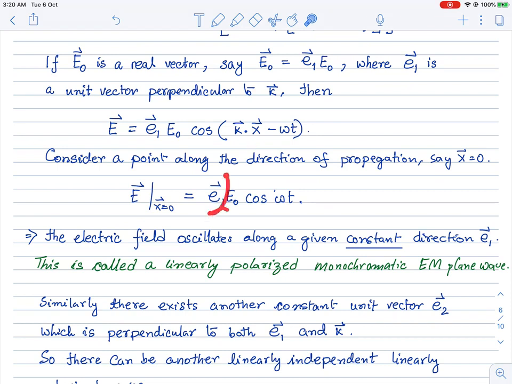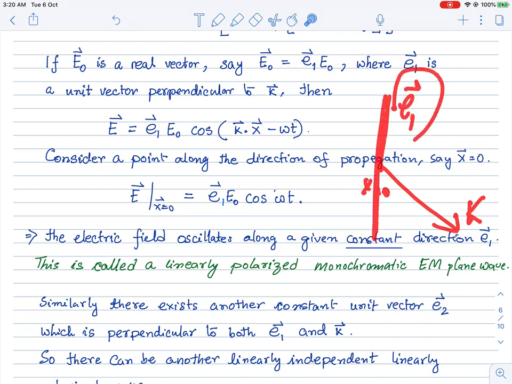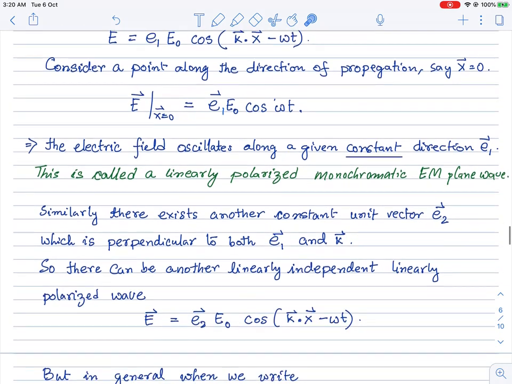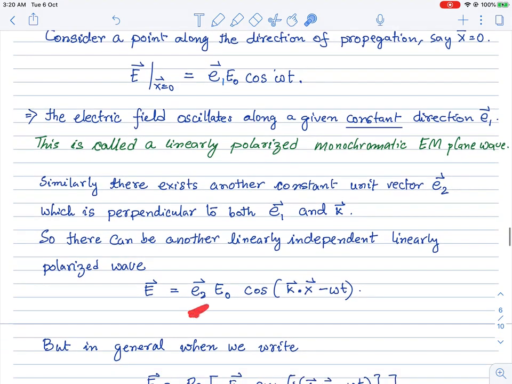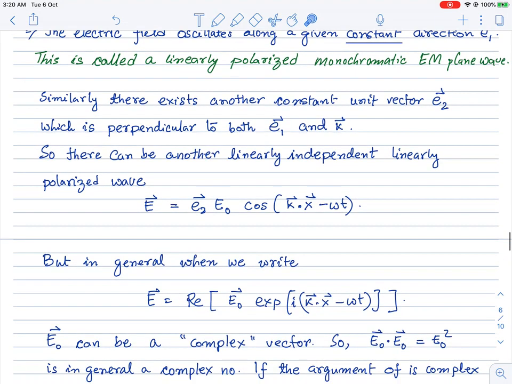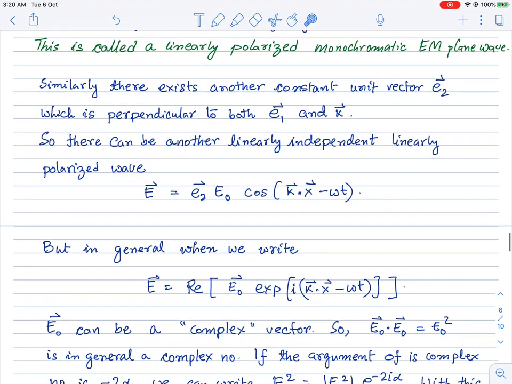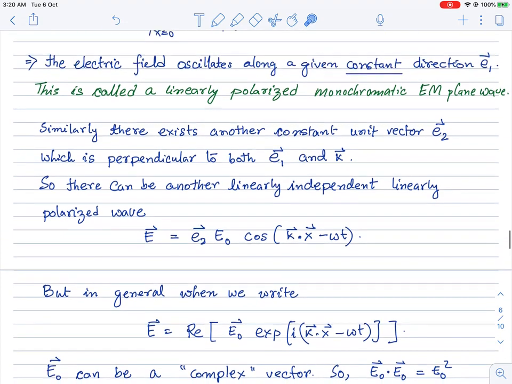Now, if you consider a point in the direction of propagation, let's say x equal to 0, then the field oscillates in the direction of E1 about that point. So k is this way. Let's say this point is x equal to 0. Then E oscillates in the direction of the E1 vector. Similarly, it can also oscillate along the direction of the E2 vector, where E1 is perpendicular to E2.